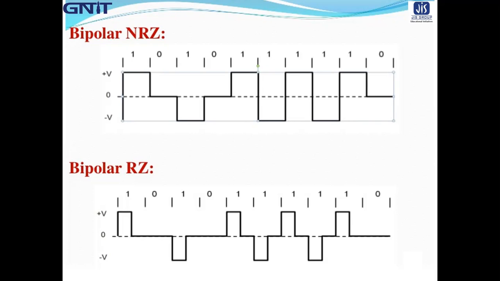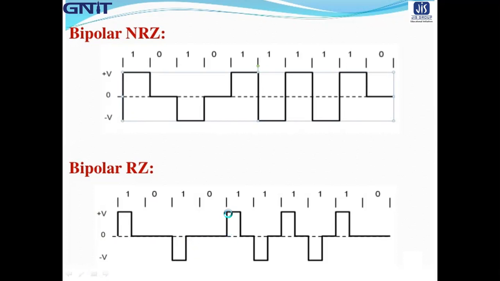Similarly for bipolar RZ, by applying the concept of RZ, that means pulse exists only for TB/2. So for the case of first one, it is say plus V and it exists for TB/2, then 0 is 0, then 1 is the negative.